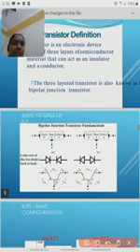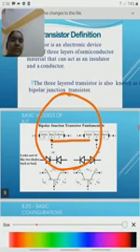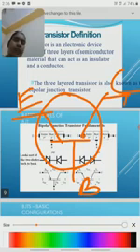Similarly we take the same symbol of transistor, with the center base, the collector and the emitter. If the arrow mark is like this, always P to N, so automatically N, P, N, this is the NPN transistor symbol. This is the main difference between the NPN transistor and PNP transistor.